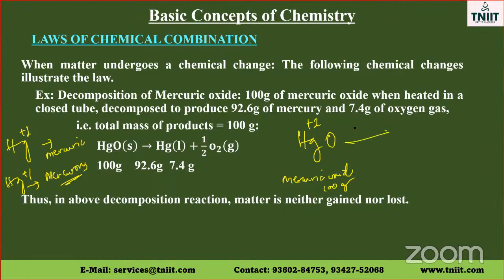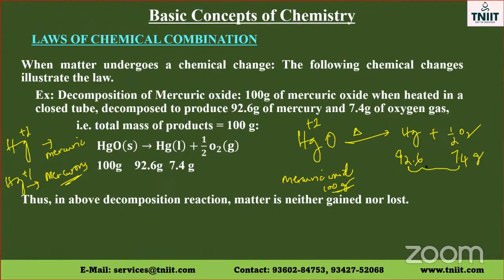When heated, it decomposes to give mercury and half a mole of oxygen. So when heated in a closed tube, it decomposes to produce 92 grams of mercury and 7.4 grams of oxygen gas. Before the reaction, the mass of the mercuric oxide is 100 grams.